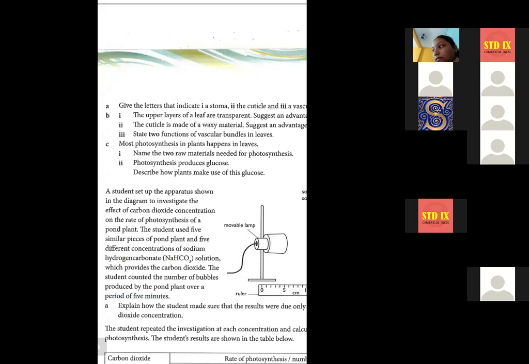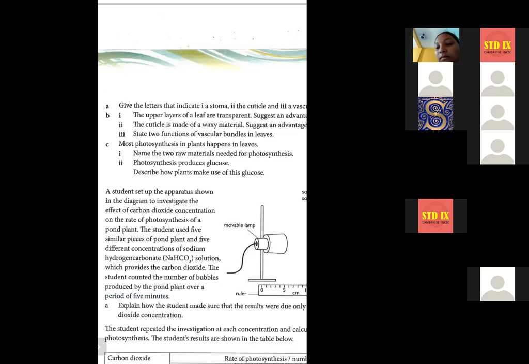But what happens if you just write substance? That means something is common there. If you don't mention water and food separately, then you can write this one. Suppose you are writing that vascular bundles help to transport the substances in different parts of the plant body. This you can write as point number 1.